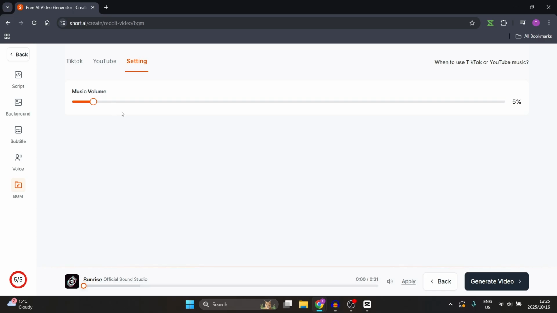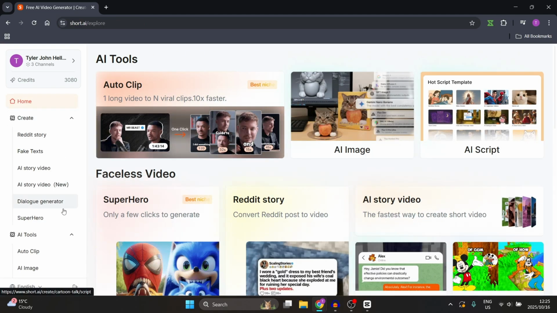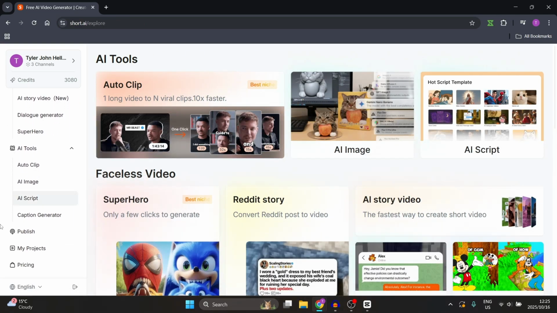Some of the settings also include the volume of the music so that you can adjust that. And before you actually choose your music, you can just go and click on play and you can hear what it sounds like before you apply it. Now, once you've done all of this, you can go and click on generate video and you will end up with a video that looks like one of those in this section over here.